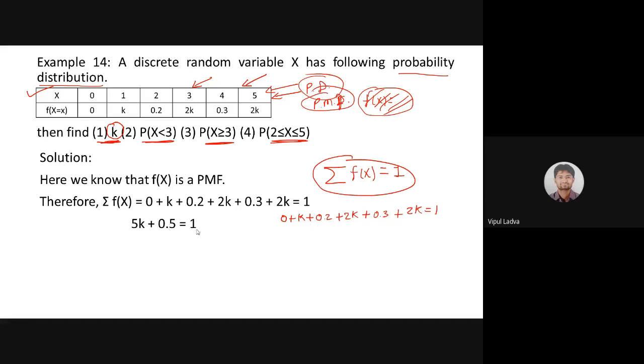So 5k plus 0.5 will be 1. 0.5 will be on the other side. So 5k, it will be 0.5, and k will be 0.1. So now we are having the value of k.